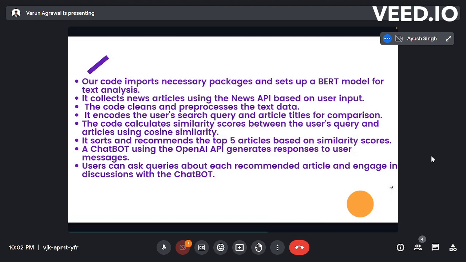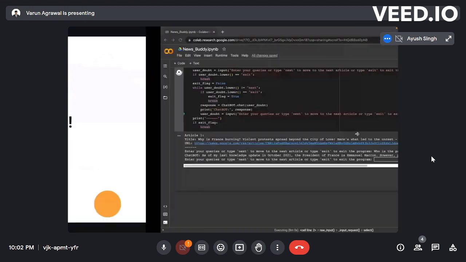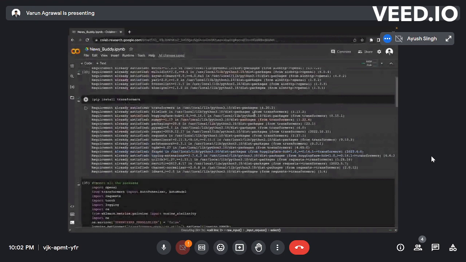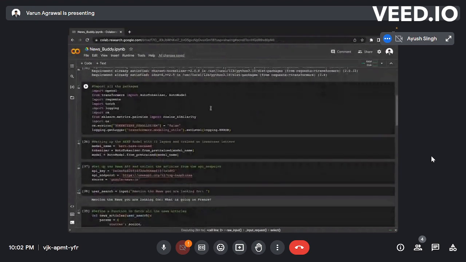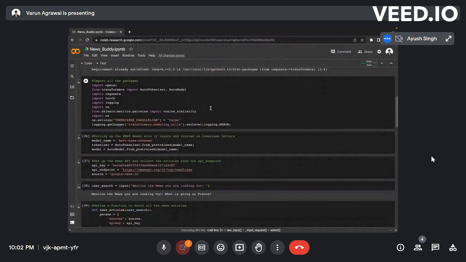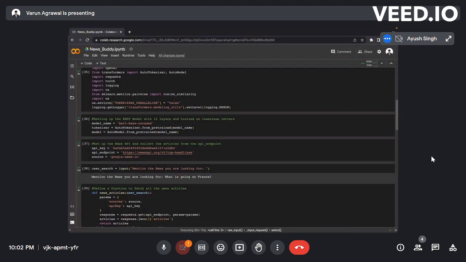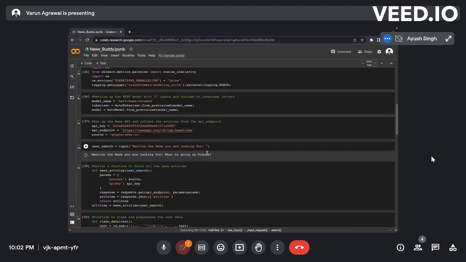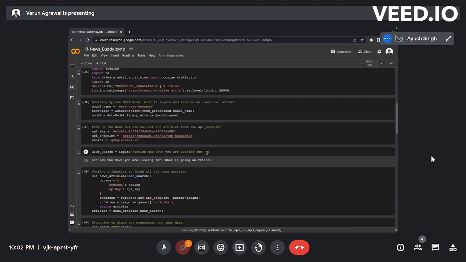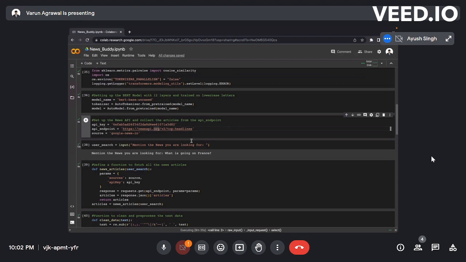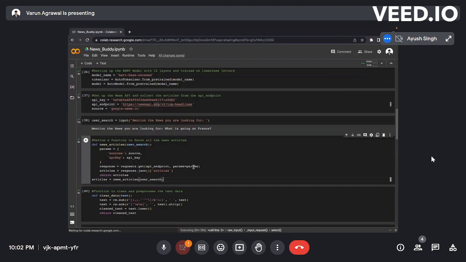Okay, I'll take it from here, Sohan. Let's see the code now. Here's our code. In this we are just installing the dependencies. Then we imported all the packages, and after that, as you can see, we set up the BERT model, that is the BERT base cased version. After that, we stored the API key, the API endpoint and the news sources for fetching the news articles.